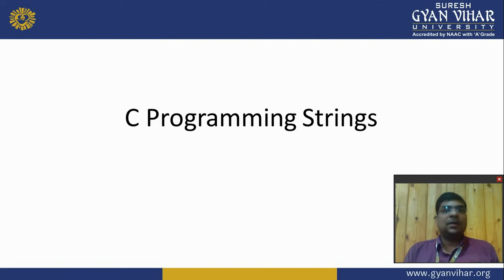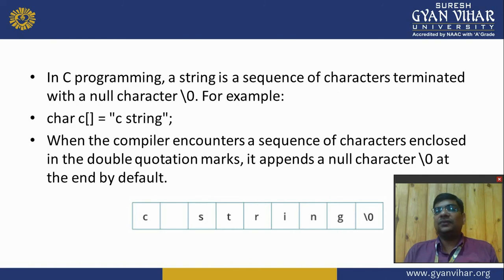So a string is like a meaningful sentence or meaningful words, a group of characters like Bharat Bhushan Singhal. This is my name, so it is a string. Now what is the end of a string in C programming? How do we know the string has ended or not? This character is called null in programming. In C programming it is indicated using \0, the null character.